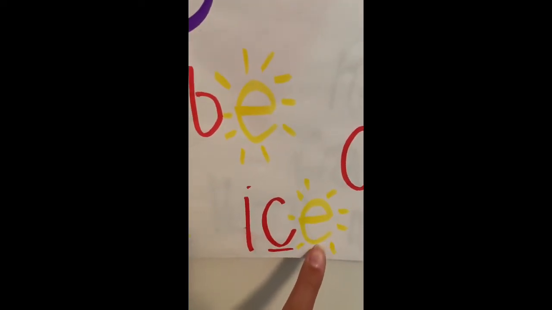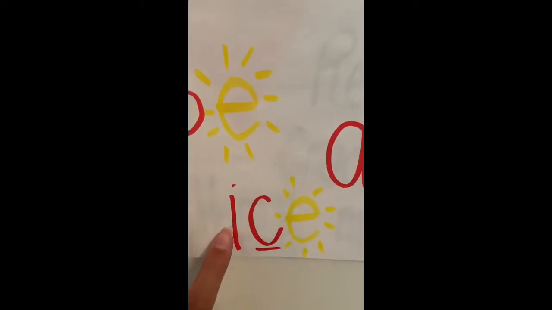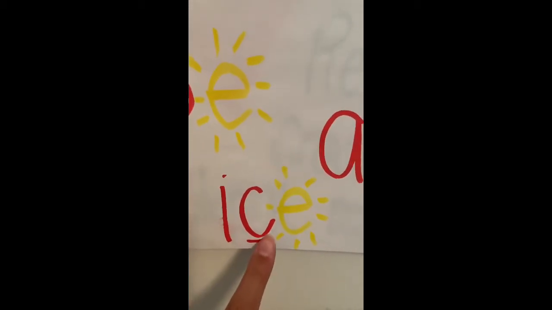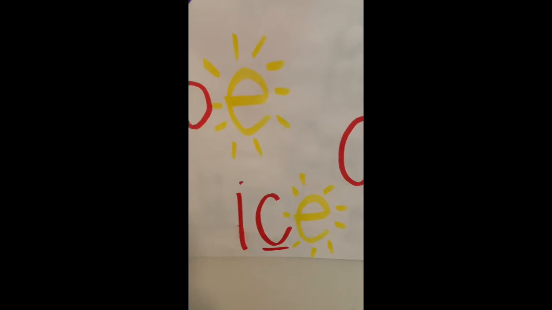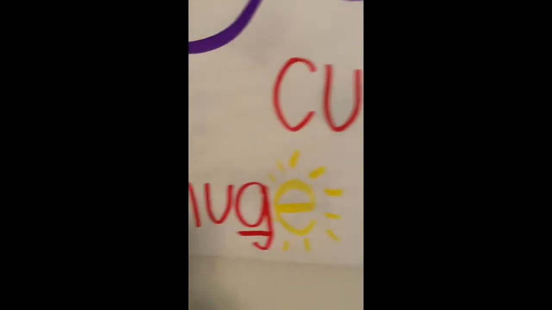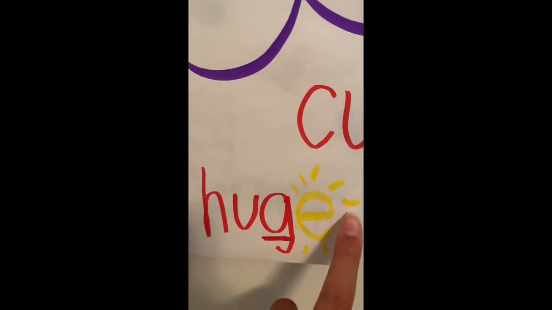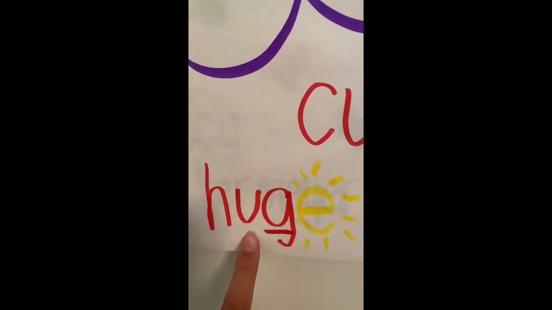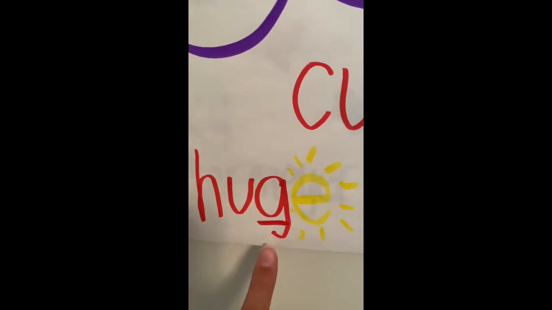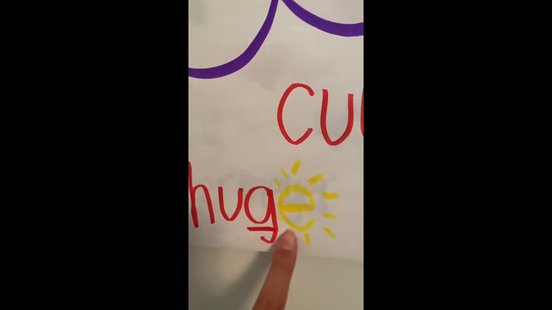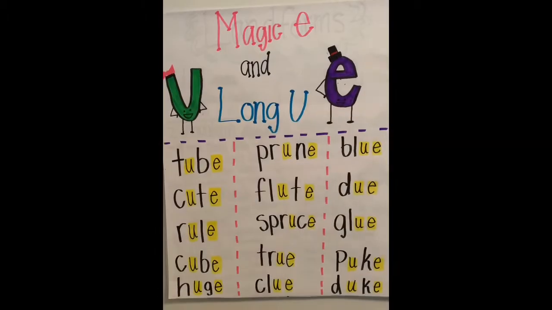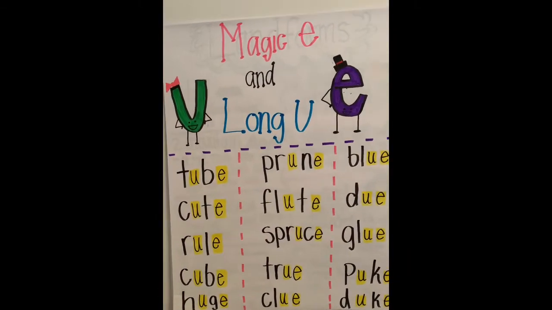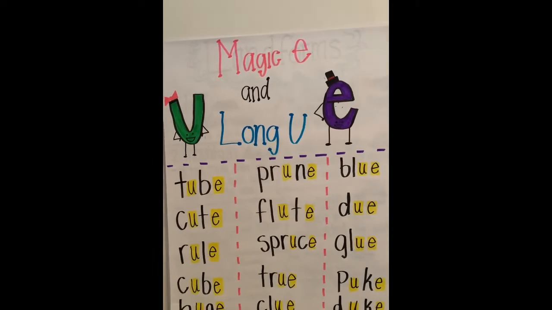So in this word, the magic E is at the end, so it's silent. It's making this I say its name, and the C makes the S sound, so it's ice. And then on this side, the magic E is here, so it's silent. It's making this U say its name, so it's saying U, and the G saying J. Huge. Okay, now that we went over our Magic E rules, here is our Magic E and long U anchor chart.